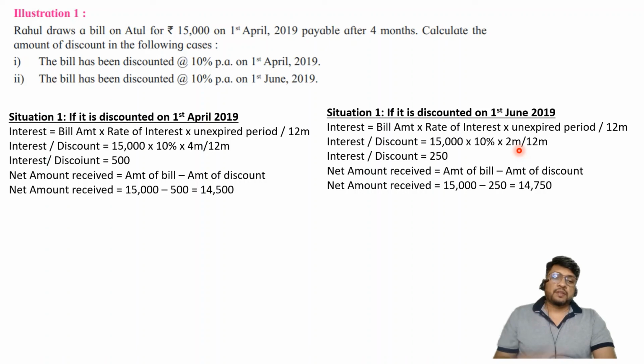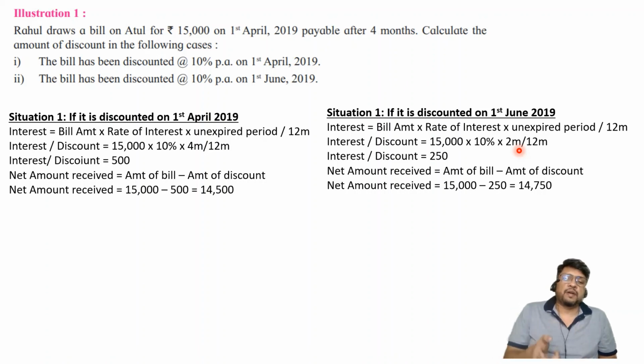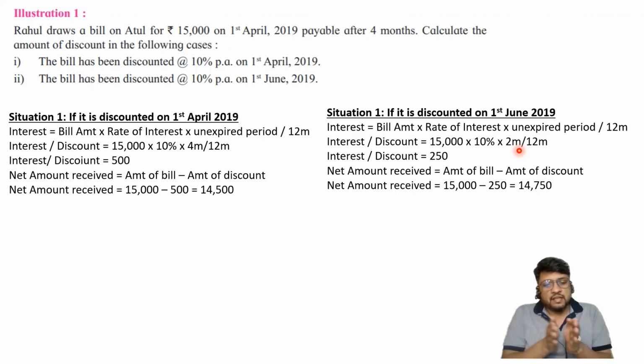So in this problem we have only discussed how the banker charges the amount of interest and how he recovers it at the time of discounting itself. That's why instead of calling it interest, we call it discount. It is recovered from the principal component itself. So accordingly, the amount of advance given by the banker to the drawer gets reduced.